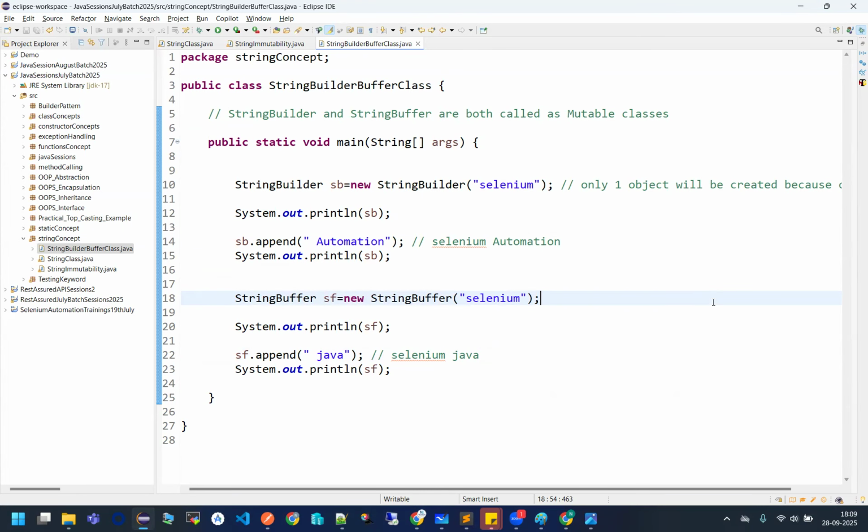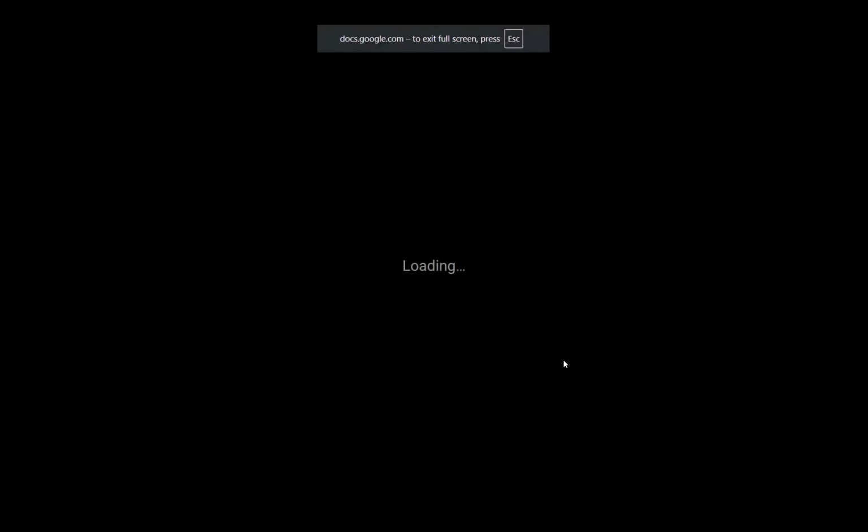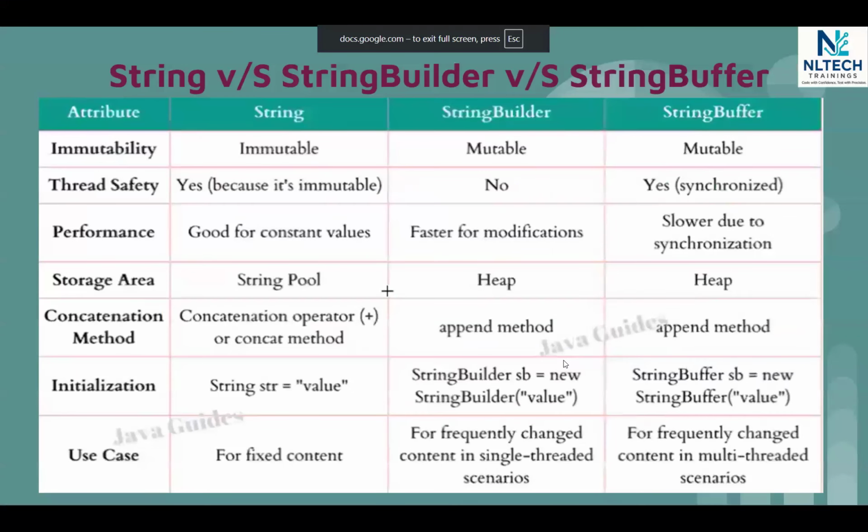Perfect. Okay, cool. Let us just try to see a few differences between the string builder, string classes, and string buffer, and which one to prefer to use. See, I have already created a document for you. See this. Really, really important question from the interview perspective. Tell me the difference between string builder and string buffer, and which one is preferred to use. See this, guys. First of all, strings alone follow the mechanism of what? Immutability.